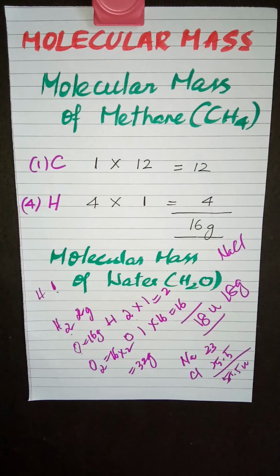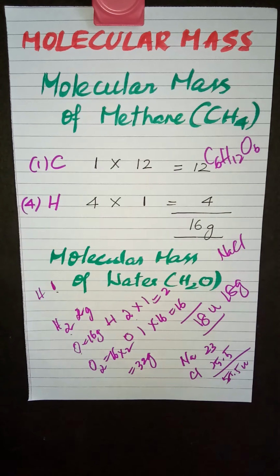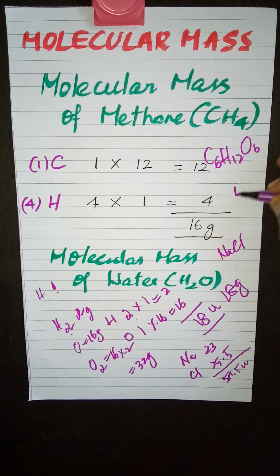So you just try to calculate the molecular mass of glucose. Its formula is C6H12O6. Remember, atomic mass and molecular mass are usually expressed as U.